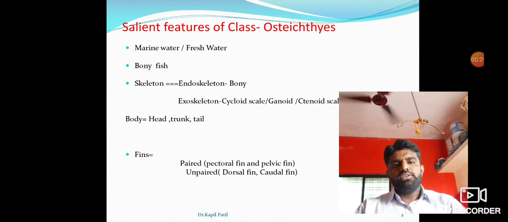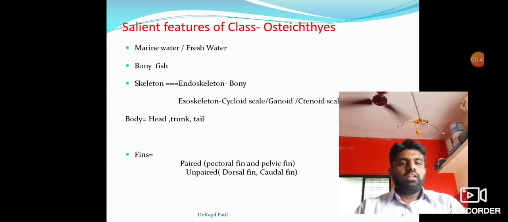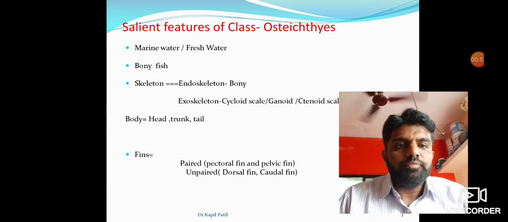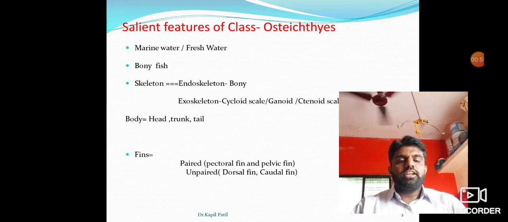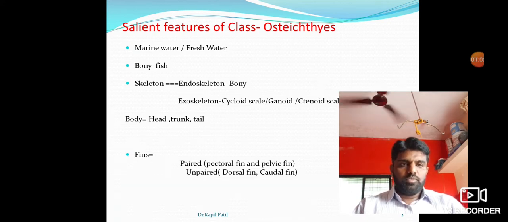This Osteichthyes fish is found in marine water and in fresh water. Class Chondrichthyes fish are found only in marine water, but class Osteichthyes is found in both marine as well as fresh water. Another thing: when you see the exoskeleton, it is covered by scales. In class Osteichthyes, the exoskeleton is made of ganoid scales, cycloid scales, as well as ctenoid scales. Ctenoid scale is very common in this fish body.